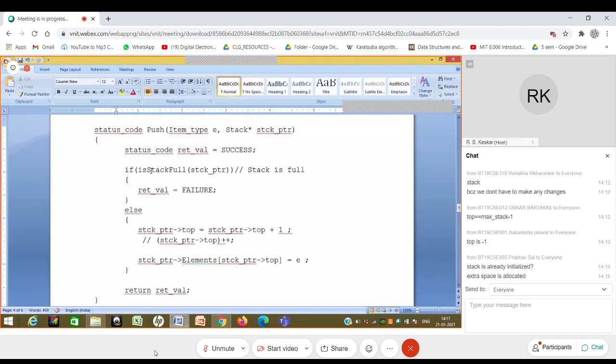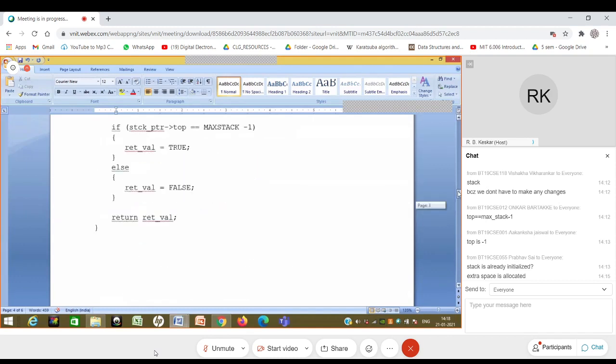Remember that false is 0 and true is 1, because we have defined it as enum. So when it returns full, which means it returns 1, which means true, then in that case you are going to return failure for push. Now look at the push code. It looks much more readable. It's saying that if the stack is full, return failure. Otherwise, you increment the top and insert the element, right?